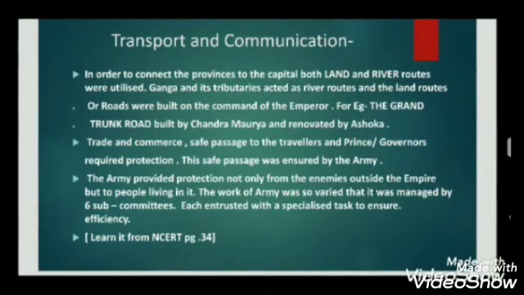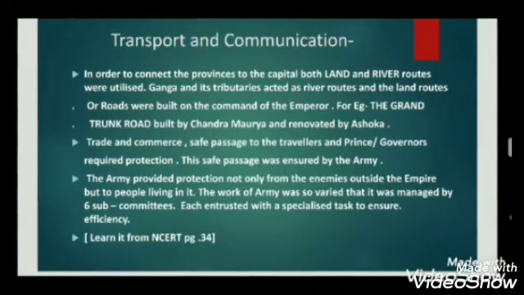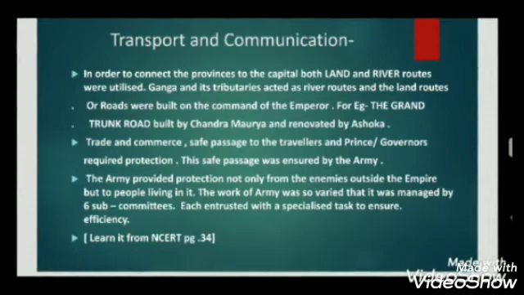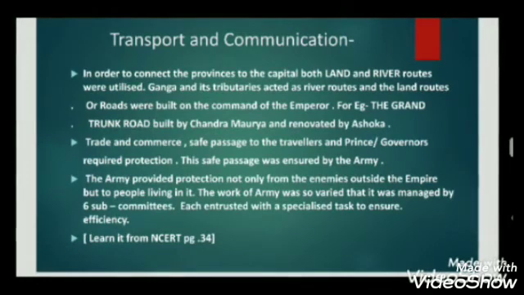With the varied tasks of the army, it was very important and efficient that the army be divided into committees, and each committee would look after one specific task of the army. There are 6 such committees mentioned in your book. Please make a list of them and memorize them. They are very important from the point of view of your exam.